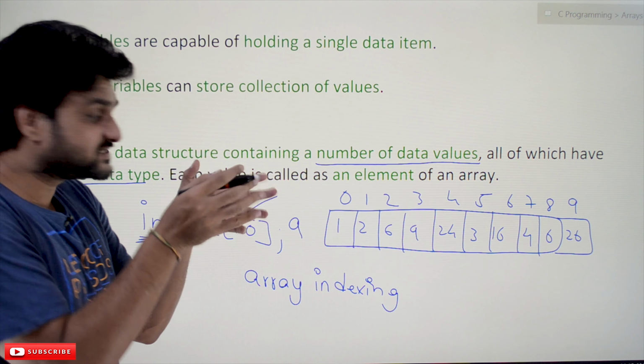By using these index numbers, we can access a particular element from the array and use it in our programming as we like. For example, if I want to print this 24, how can we get the 24 from the array and print it?